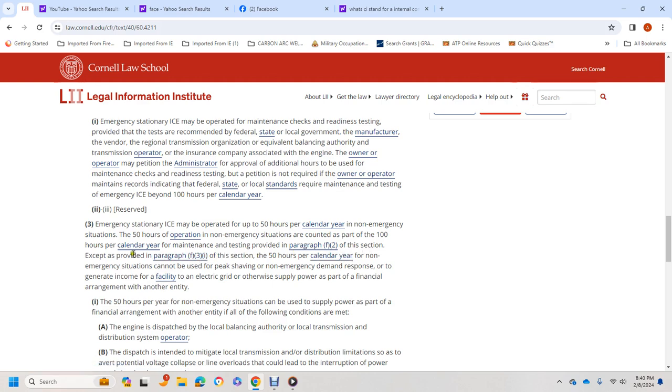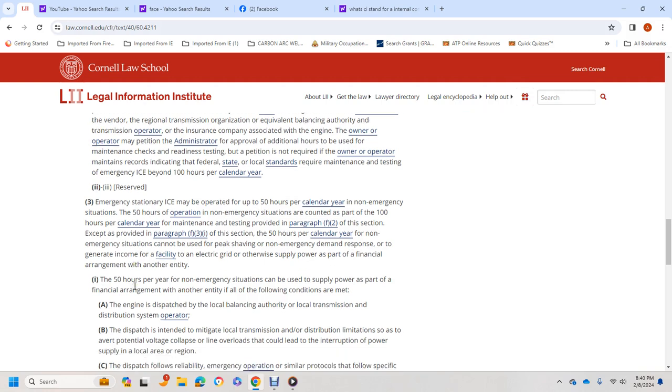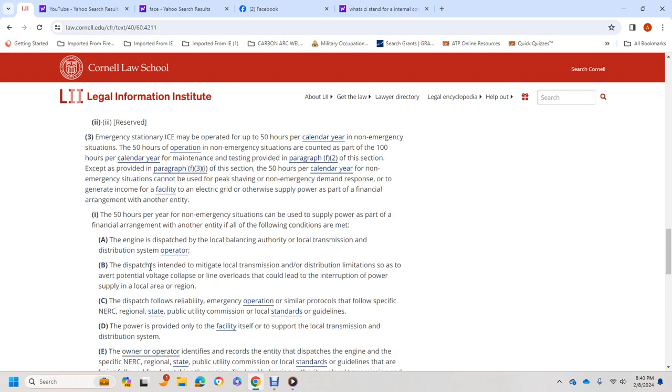The 50 hours per calendar year for non-emergency situations cannot be used for peak shaving, non-emergency demand response, or to generate income for a facility to supply power to an electric grid or otherwise supply power as part of a financial arrangement with another entity. The 50 hours per year for non-emergency situations can be used to supply power as part of a financial arrangement with another entity if all of the following conditions are met.